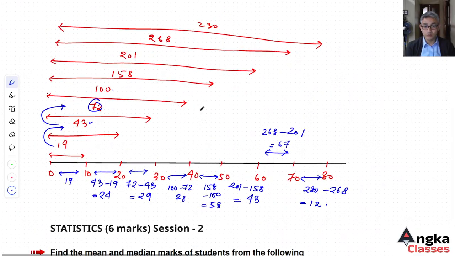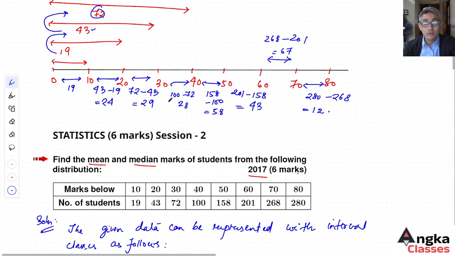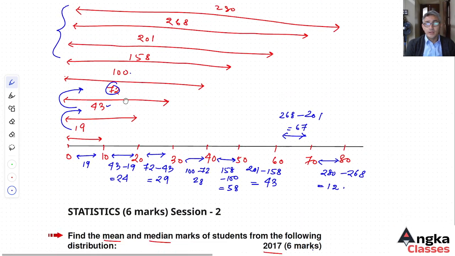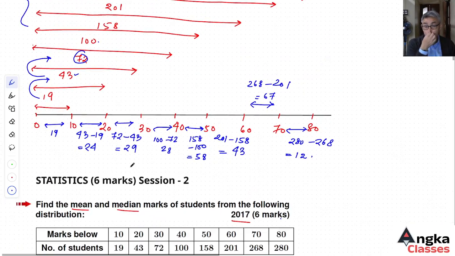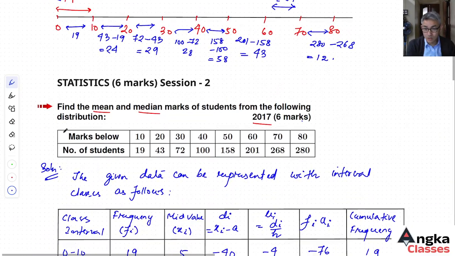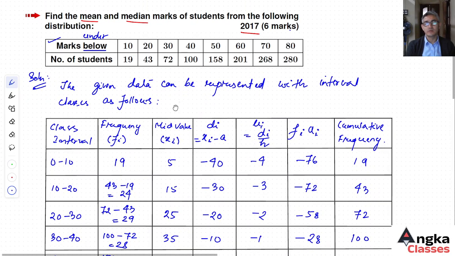However, the confusion is in the concept. In the questions with marks below, we need to check the keyword below or under marks. When you see the keywords below or under, we have to segregate the data into class intervals and then continue with the calculation.